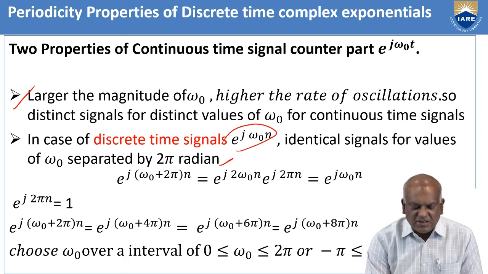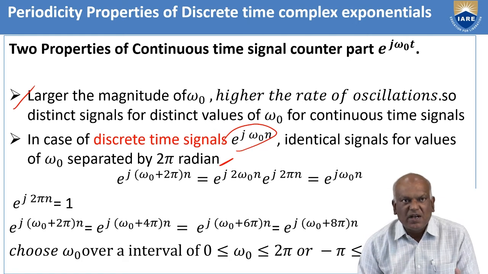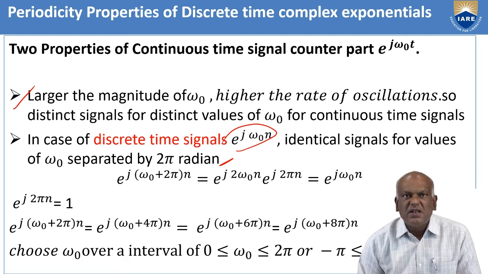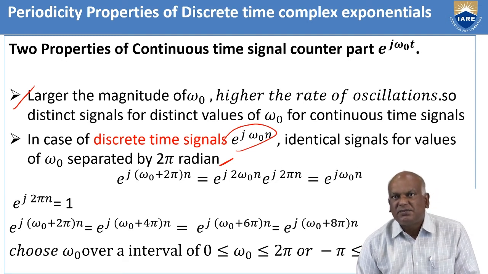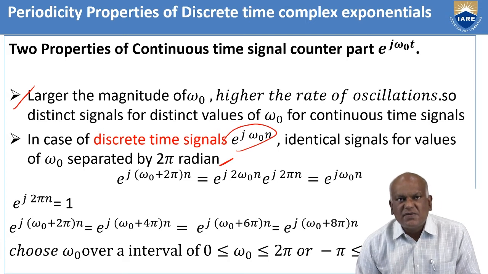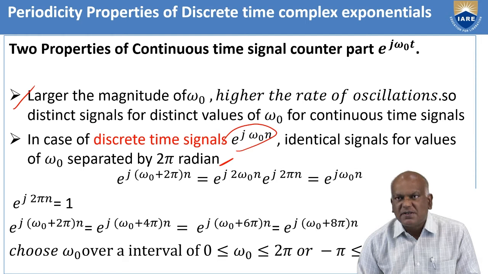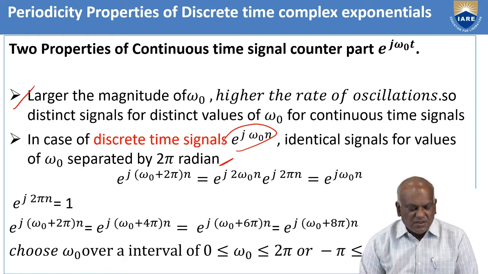Let us check this point. In case of continuous time signals, as omega naught increases, the rate of oscillations increases, and different types of signals are possible for different values of omega naught. In case of discrete time signals, we get identical signals if omega naught is separated by 2 pi radians.